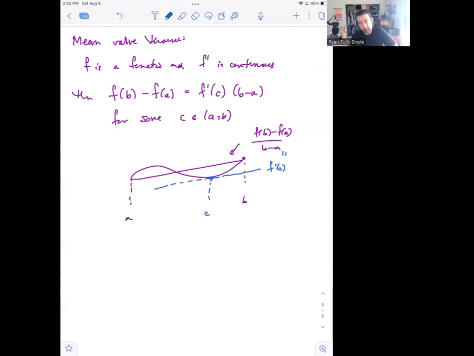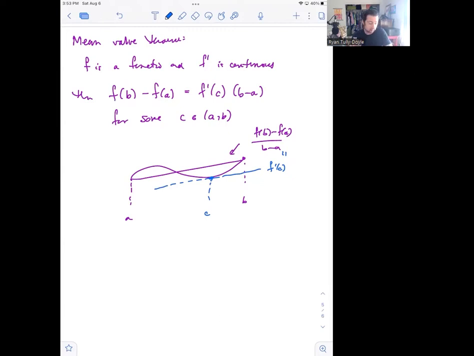So you learn this in calculus, you don't get the idea that it's an important theorem at all. If you've seen some proof-based analysis, you come to understand the mean value theorem is one of the most important tools that we have available. The reason that's important is because it allows us to take expressions like f of b minus f of a and replace them with expressions that involve the derivative. So it's a way to approximate a function using the derivative, which is frequently a very useful thing to be able to do.